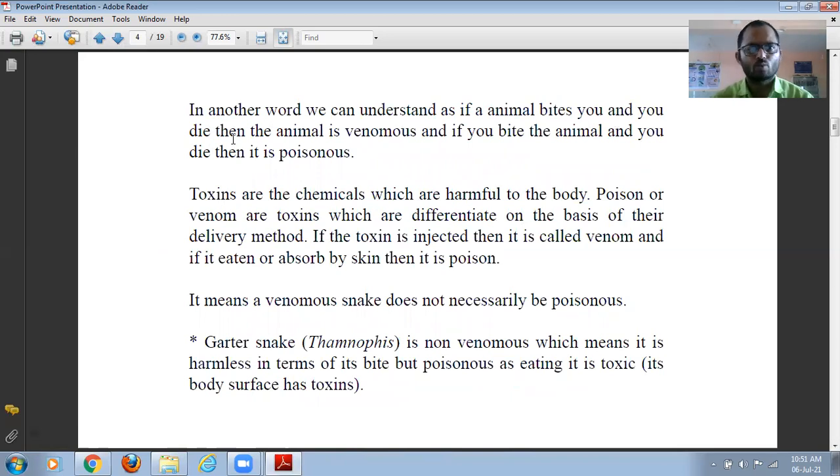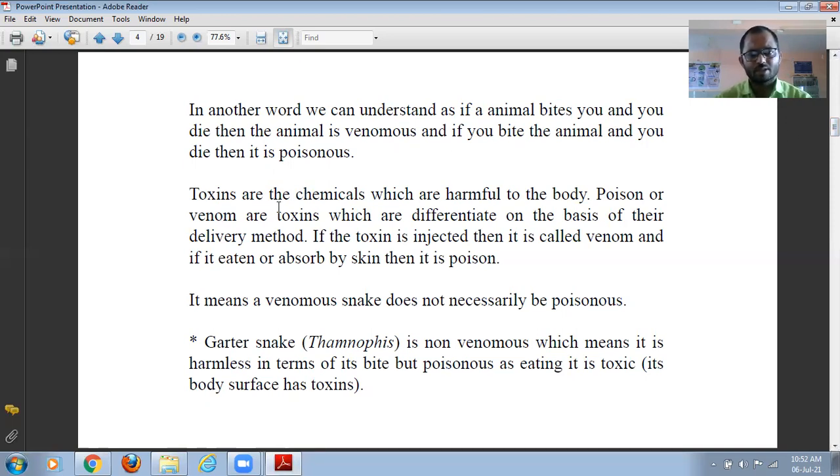In other words, we can understand that if an animal bites you and you die, then the animal is venomous. Now this we have cleared. And if you bite the animal and you die, then it is poisonous. So the first point is very important, my dear friends. If any animal bites you and you die, then that animal is venomous. And if you bite the animal and you die, then this is a poisonous animal. So I hope everyone is clear about venomous and non-venomous animals.